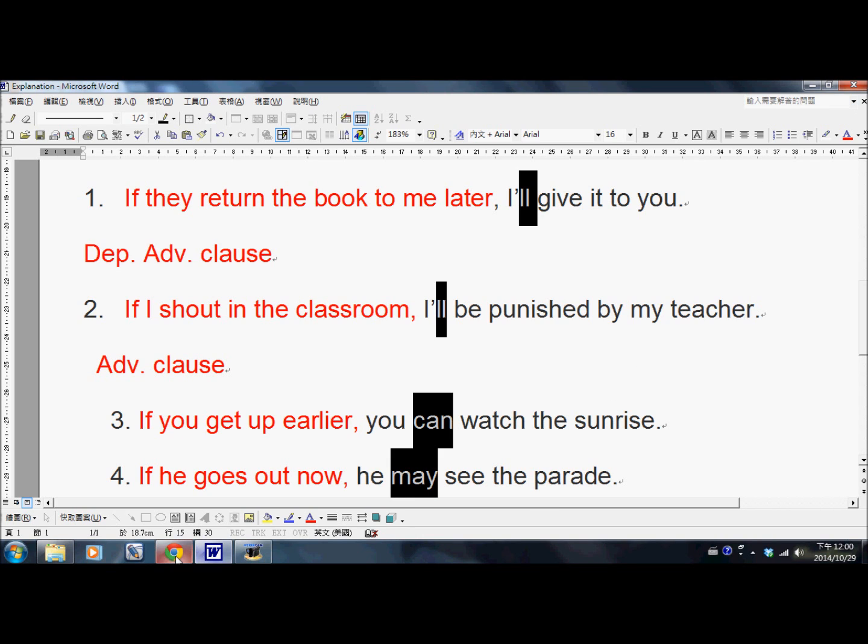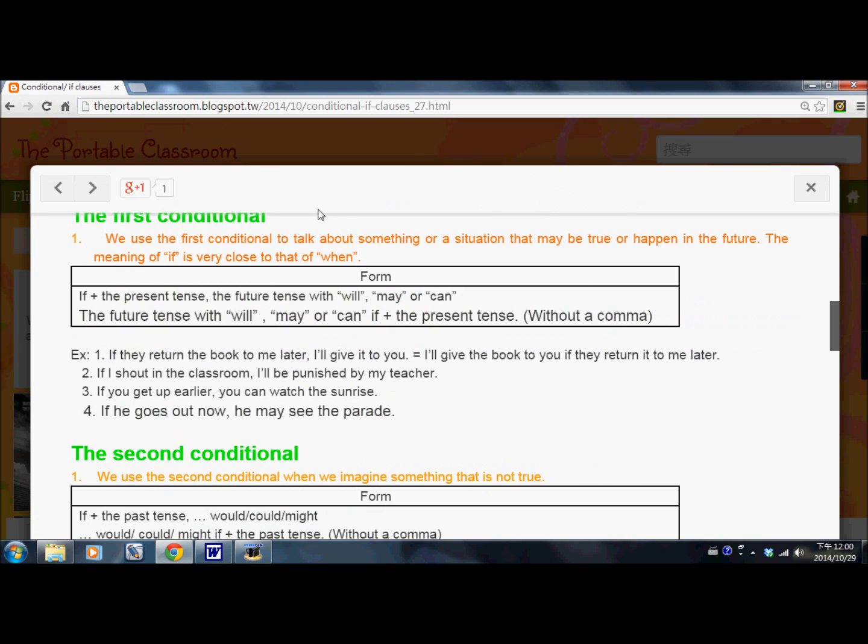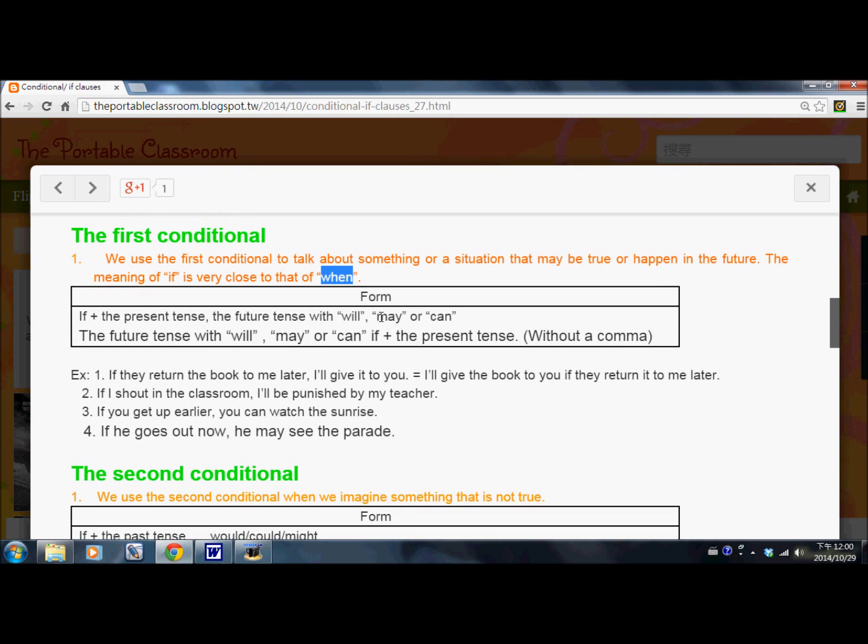So back to our lesson plan. We use the first conditional to talk about something or a situation that may be true or may happen in the future. And the meaning of if, similar, 非常像 that of when, but it's not exactly the same, but it's very similar to that of when. This is the first conditional.